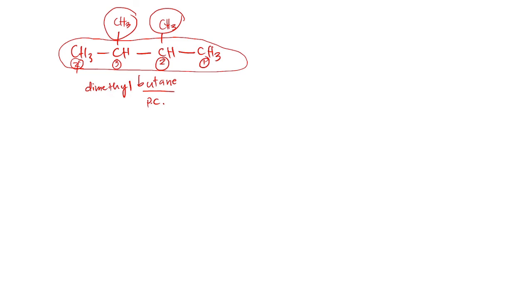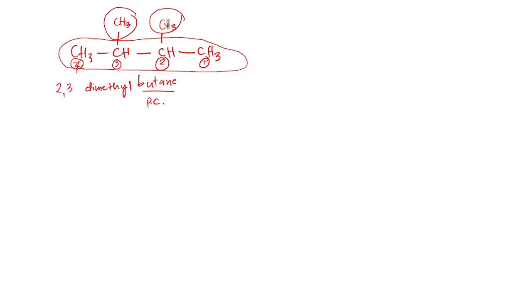Okay. So as you may remember earlier, we need to identify the position numbers of our side chain. As you can see here, methyl is attached to carbon 2 and another methyl is attached to carbon 3. In that way, we need to indicate those numbers, in which we will write that as 2, 3.